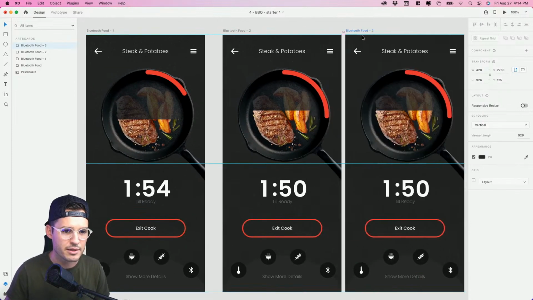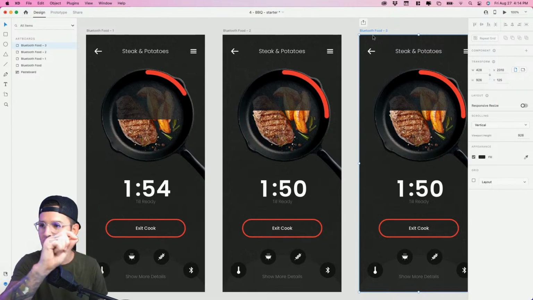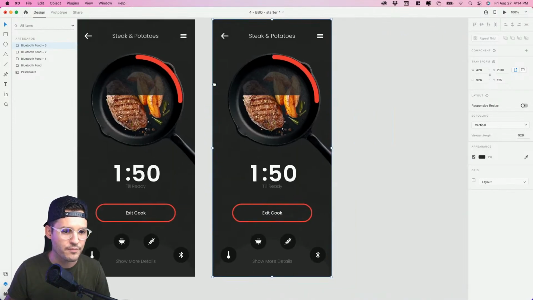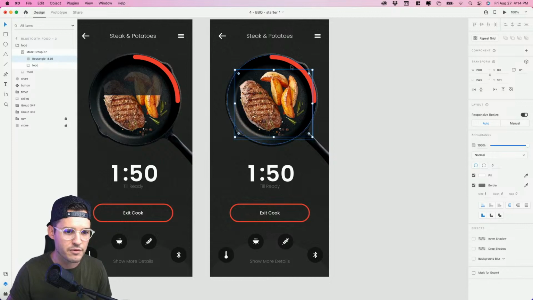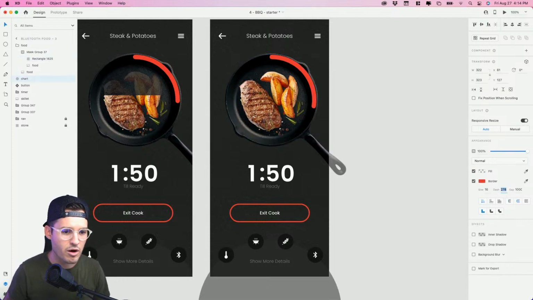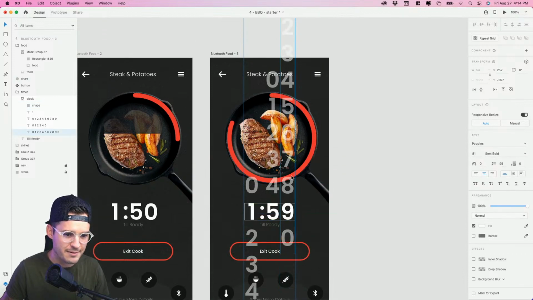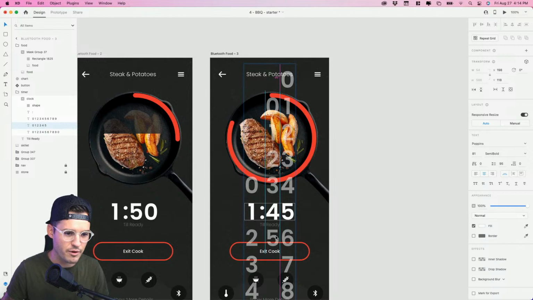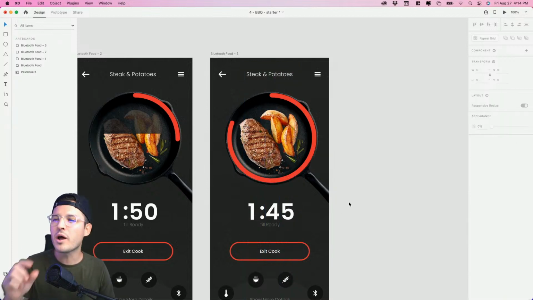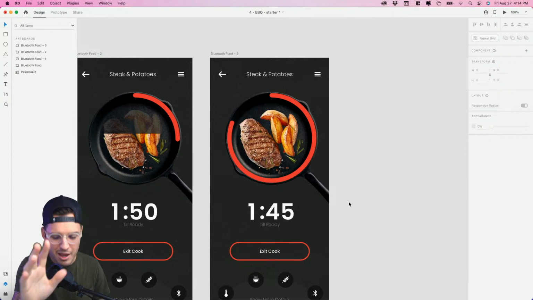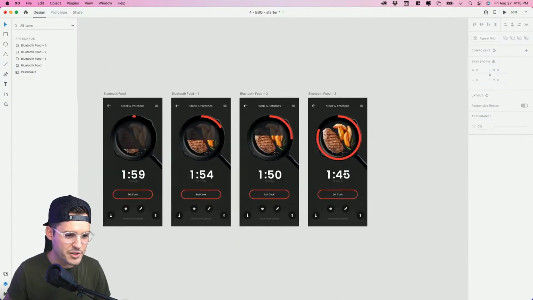Let's do 1 more and just see how it looks. We'll test our prototype. Okay, we'll duplicate another one. I'm just dragging out by holding Option, dragging another artboard. All right, and let's call this the final one. We'll take the food all the way to the top. We'll take our cook thing here and let's shoot it around really, really far just to have some fun. All right, and now this one can zoop all the way back up to 9, 8, 7, 6, I don't know, 5, something like this, and then this one can shoot down to 4. So you're gonna see a lot of action on that one. We'd want to be a little bit more methodical about our timing, just so you know, but we're gonna have some fun doing it, I'll tell you what.